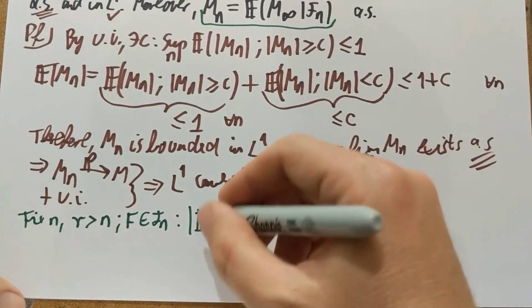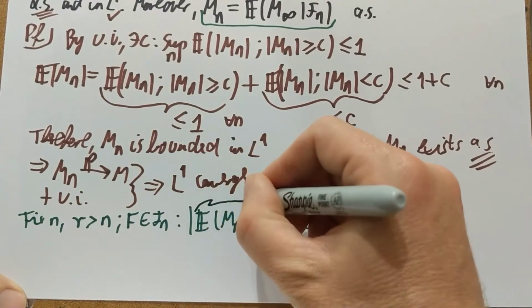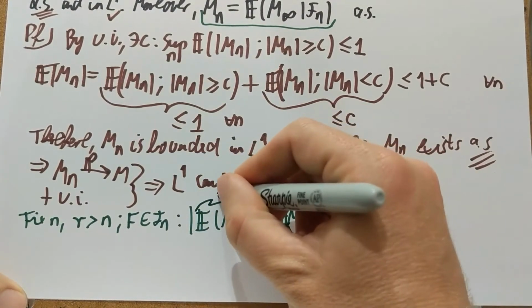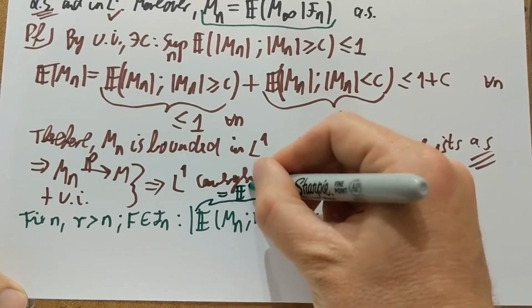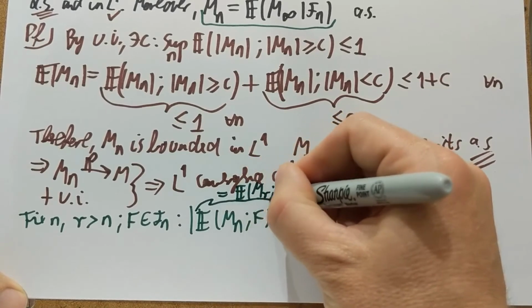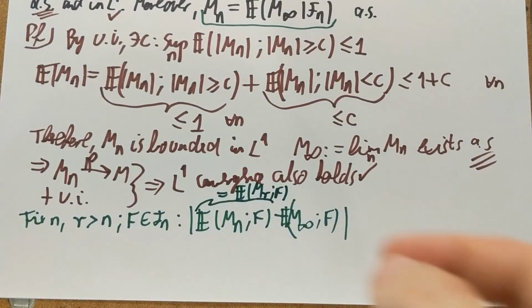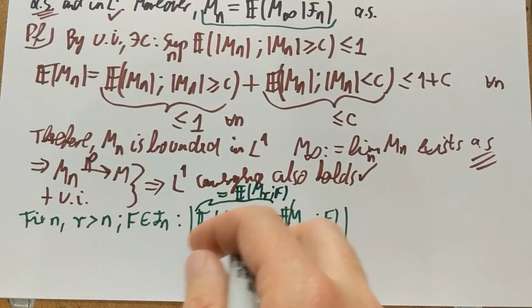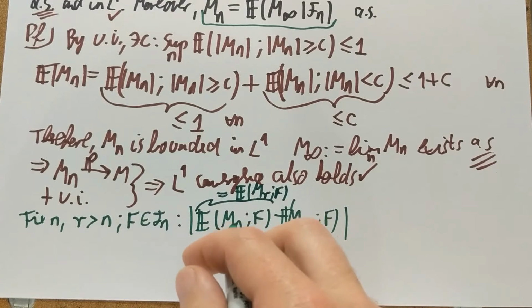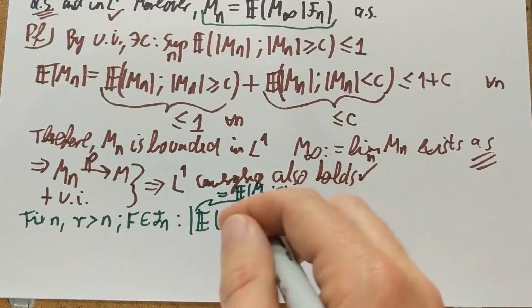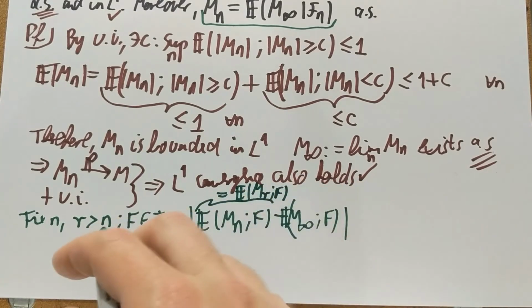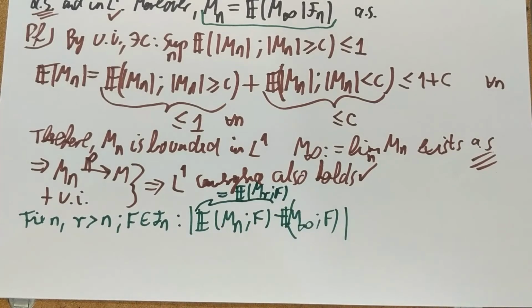So the Tower rule tells you that this thing here is equal to the expectation of MR under F. Homework, do this. So if F is Fn measurable, which we assumed here, then you can increase this index N to anything higher than N, for example R, and the expectation on this event F will not change. That comes directly from the Tower rule and the martingale property.